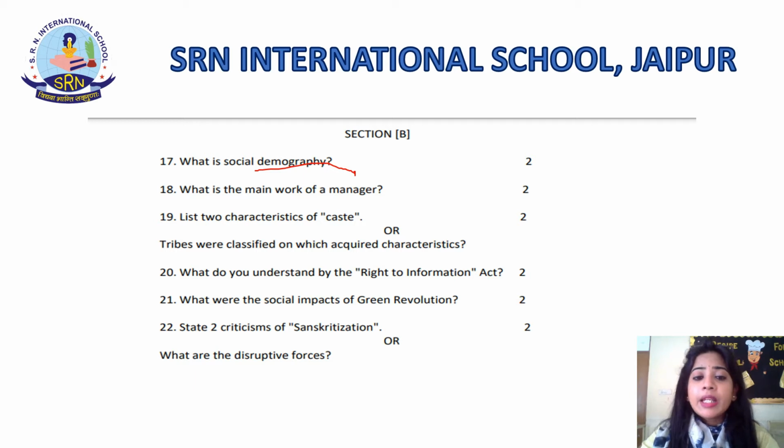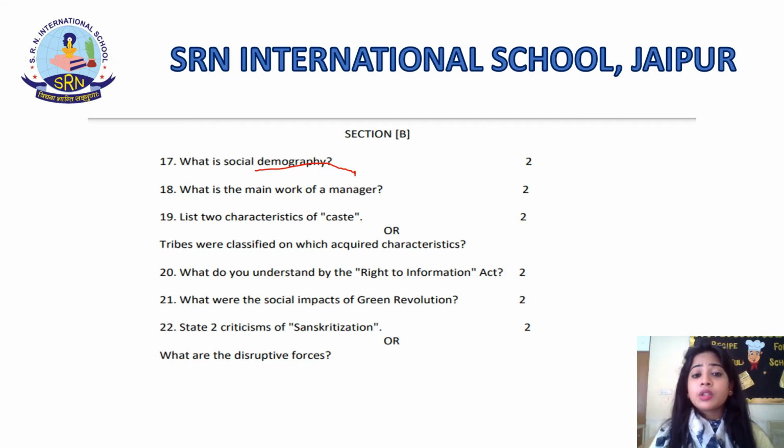In this, you can write any one point describing it. Now, suppose you are writing that the main work of a manager is to accomplish the department objectives. Now, you can explain it. So, accomplishing the department objectives by managing the staff, planning, evaluating the department activities, with it defining the objectives, identifying and evaluating the trends in the opinions, and at the same point choosing a course of action and evaluating the outcomes is the main work of a manager. Now, apart from it, if you want to write any other main work of a manager, you can write that.